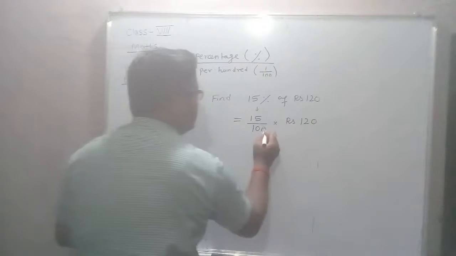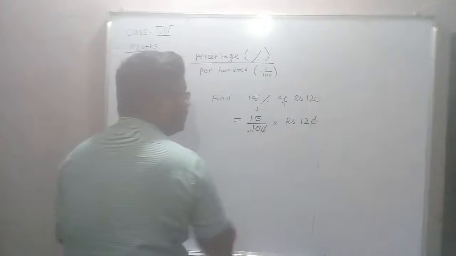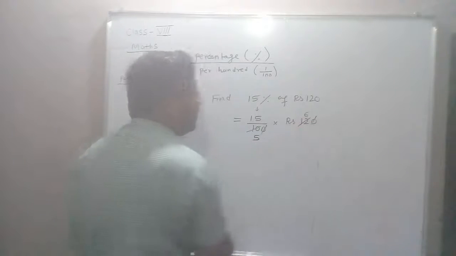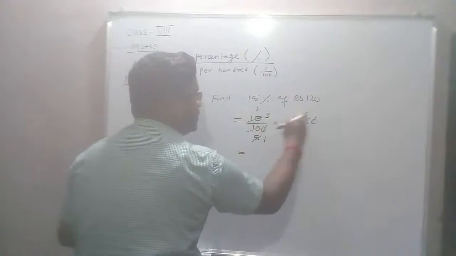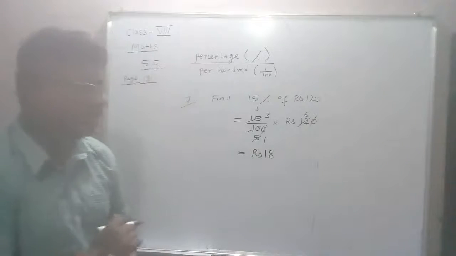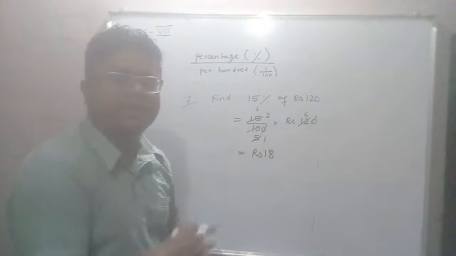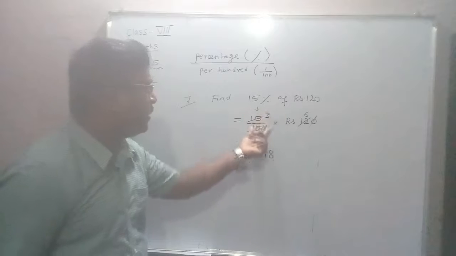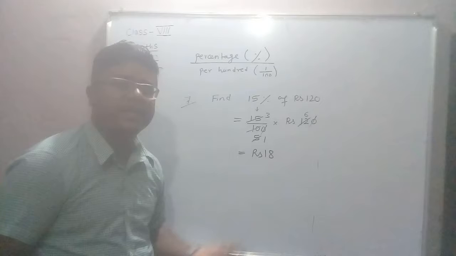So for this what we will do? 5 zeros cancelled. Here 2 fives are 10, 2 sixes are 12. 5 ones are 5, 5 threes are 15. So 3 sixes are 18. So 18 rupees is your answer. So you can easily do this type of question. The question may ask 20% of a certain amount, 30%, 40%. You just need to write the meaning, of means multiply, cancel and multiply, divide, you will get your answer.